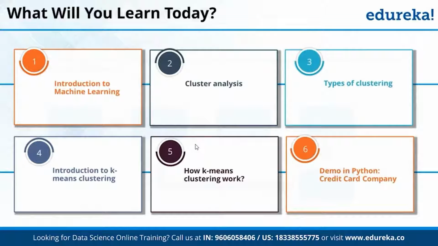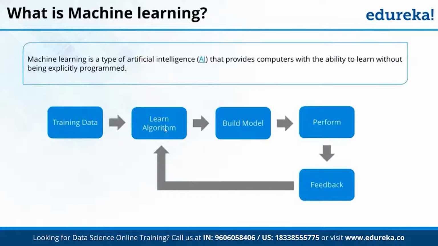Then there is one more supervised learning type, which is known as classification. When I want to predict a discrete variable, yes or no, such as whether you guys will like the session or not. What are the options we have? Yes and no, two options. That is discrete. So when I want to do prediction with a discrete output, that is classification.